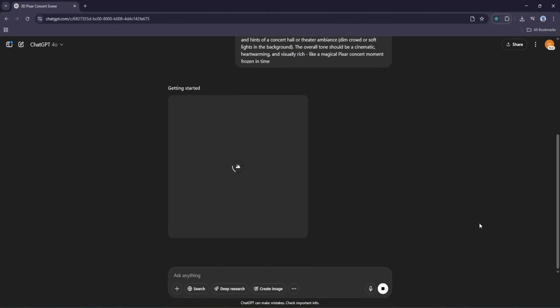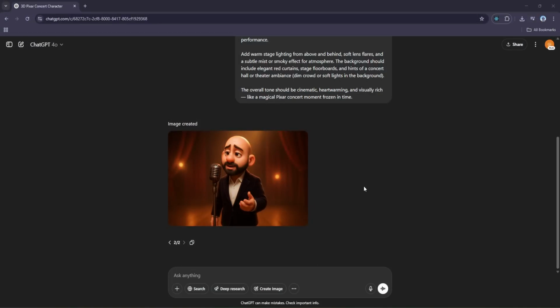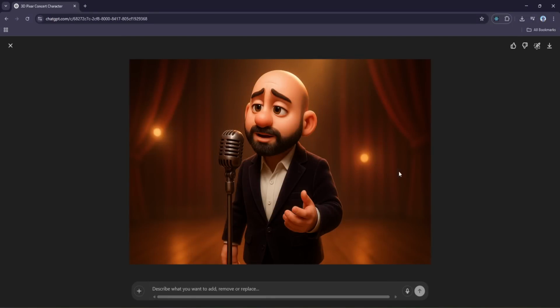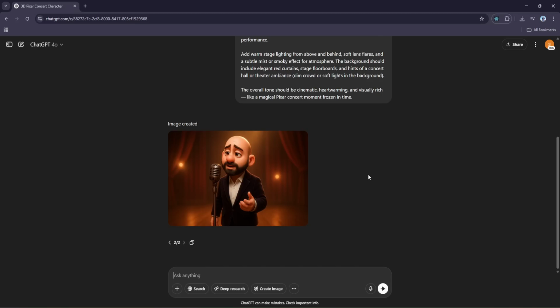And after a few moments, the image is ready, and it looks pretty amazing. It has that Pixar-style charm, the cinematic mood, and just the right emotional tone for a romantic solo performance. However, I did notice one small issue. Even though I clearly asked for the character to be fully visible, the AI cropped the image slightly, cutting off the lower half. It's not a big deal and I'll still be using that version, but I wanted to see if I could get an even better result.